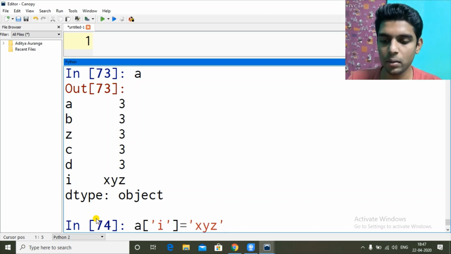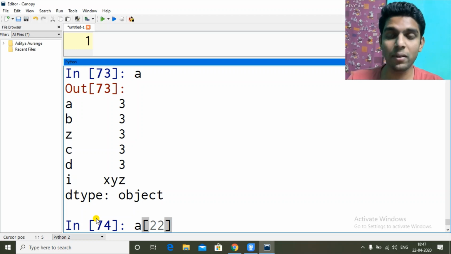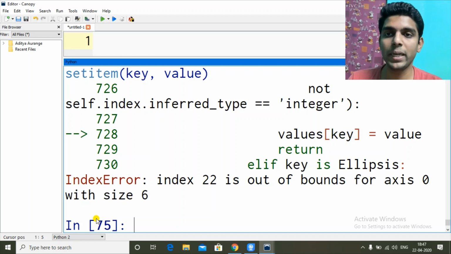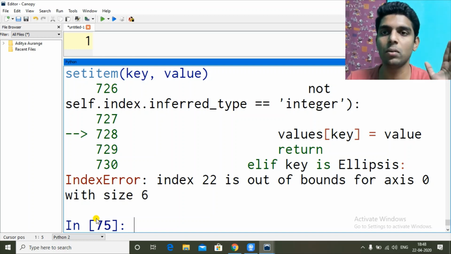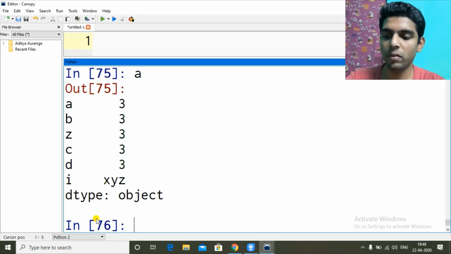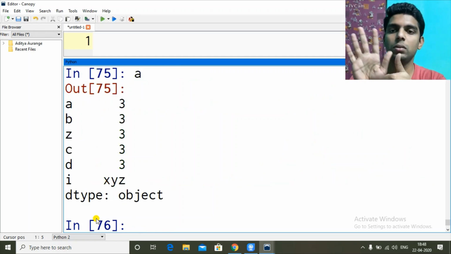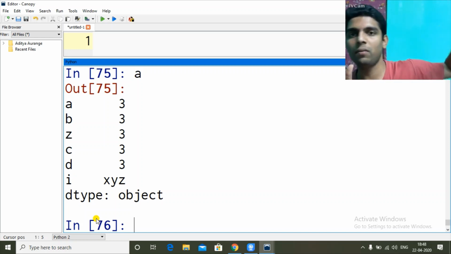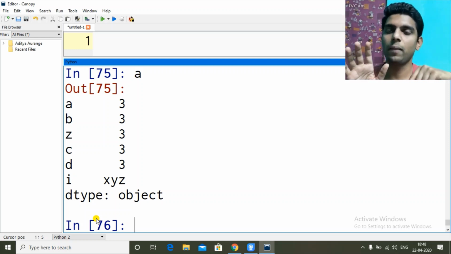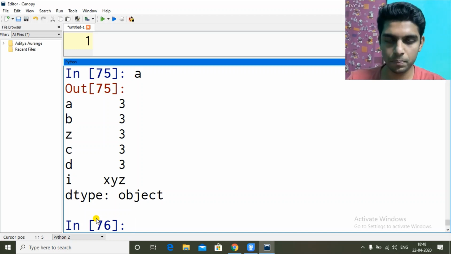Same, I can add A, let's say 22. Now this will give an error, equal to 3. Error because I am accessing the 22nd value. Okay, but how many values do I have? 1, 2, 3, 4, 5, 6. So I have 6 values. I'm accessing the 22nd value, which is somewhere there. It does not exist, so I got an error. But there's one thing you have to keep in mind. Normally when you want to access elements, you do like this.